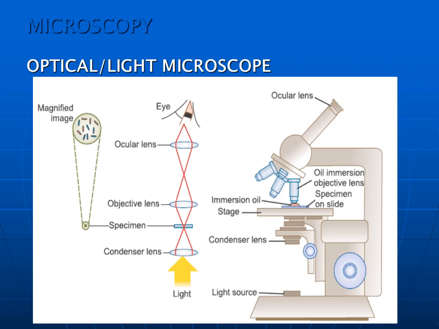So this is the principle: the light passes through the condenser lens, then to the specimen, then the objective lens, and finally the ocular lens to see with your eye.